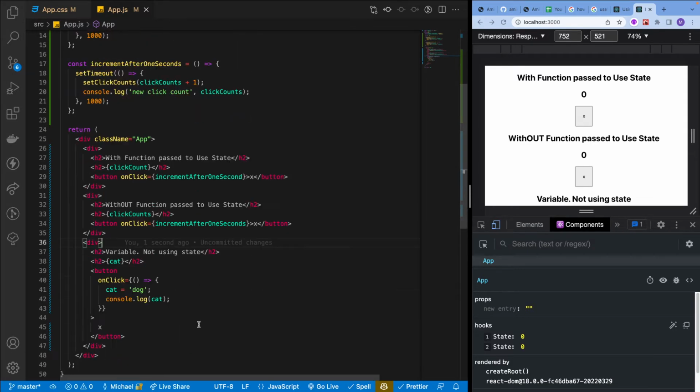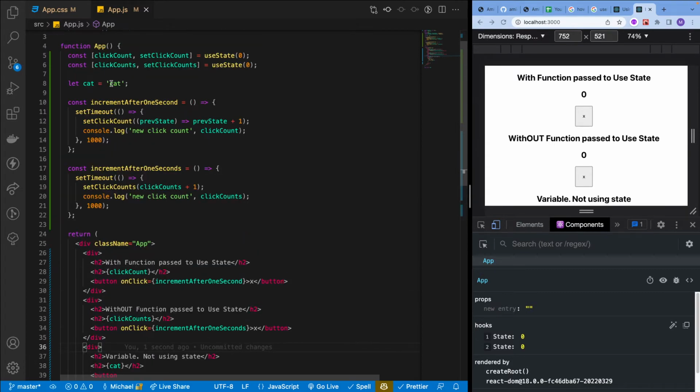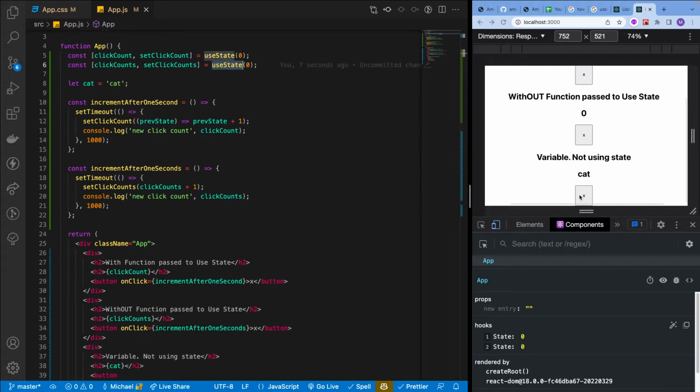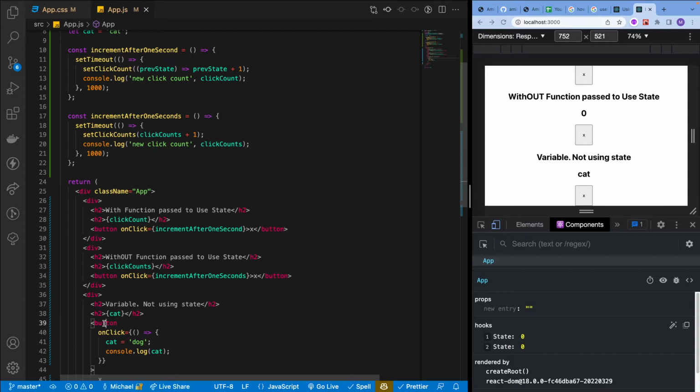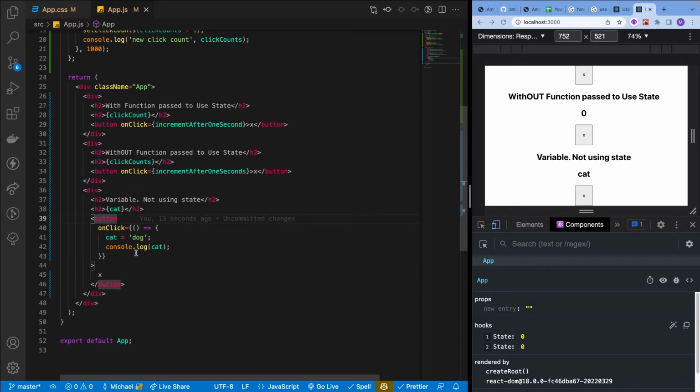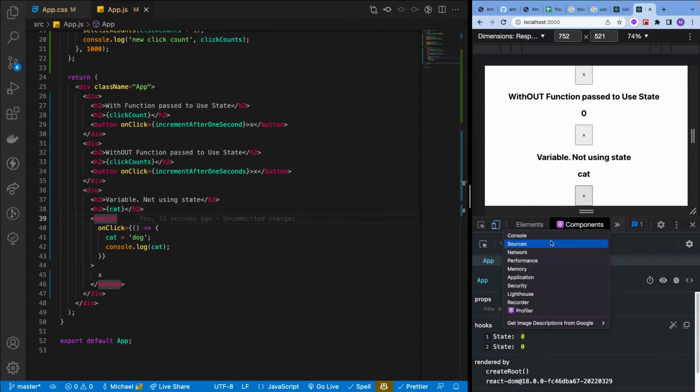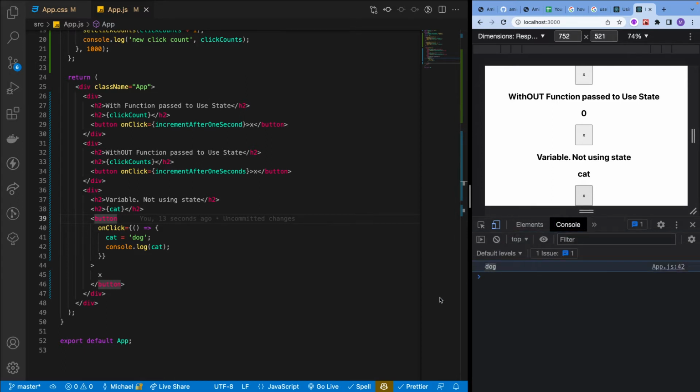So React pays attention to state, not variables. This is a variable, this is using state. We have the word cat here, and when I click this button, it should change cat to dog. If we click that, we'll see nothing happens, but if we go to the console, we will see that cat does in fact currently equal the word dog. However, it has not changed our HTML on the page. So that's why state is important.